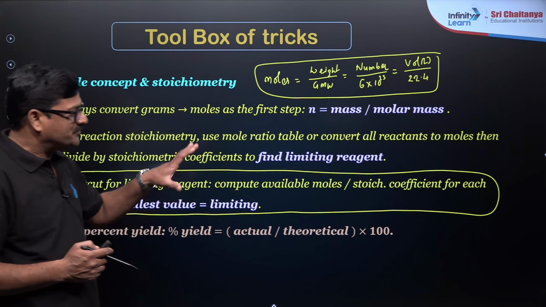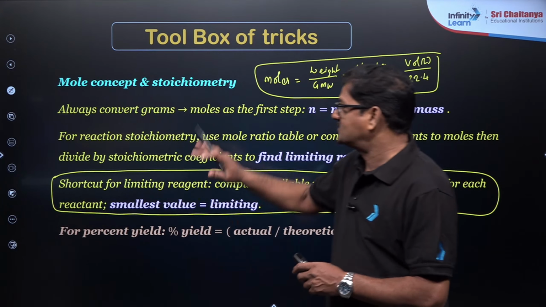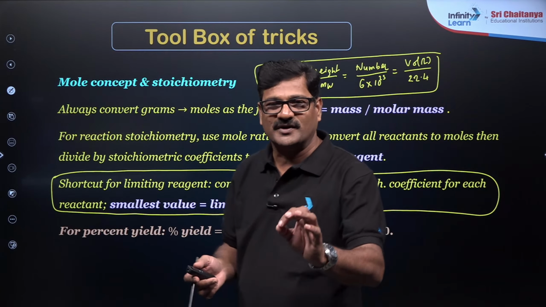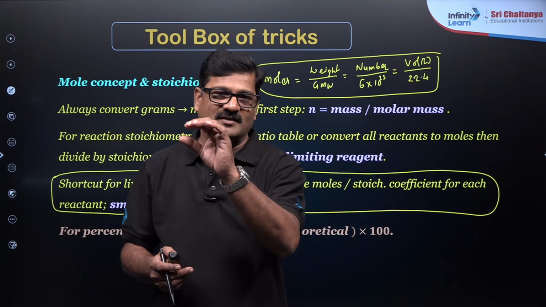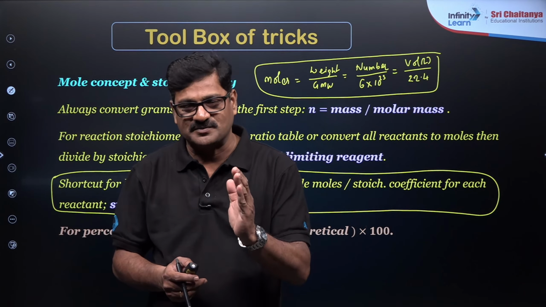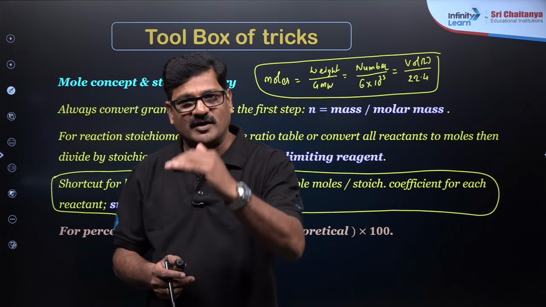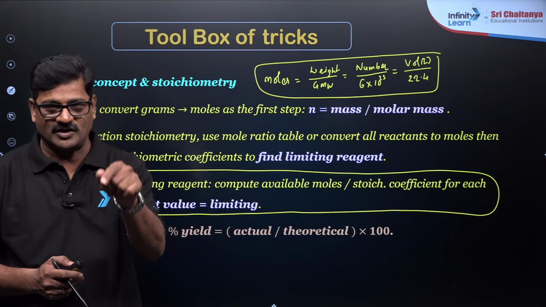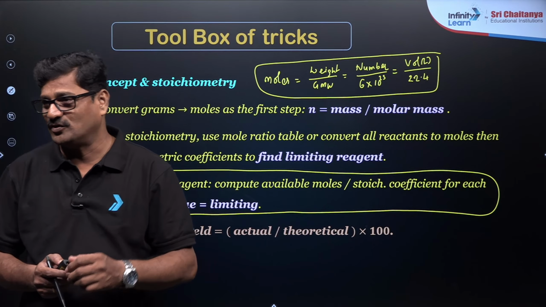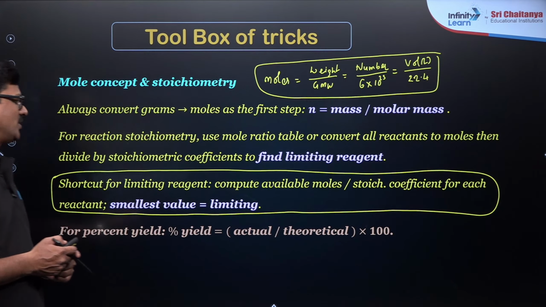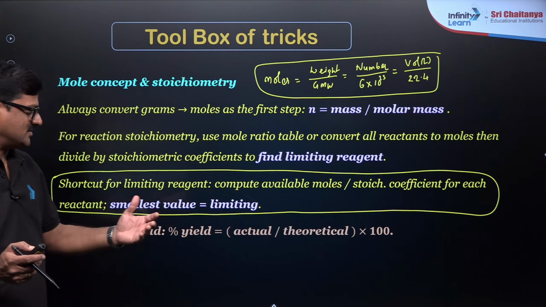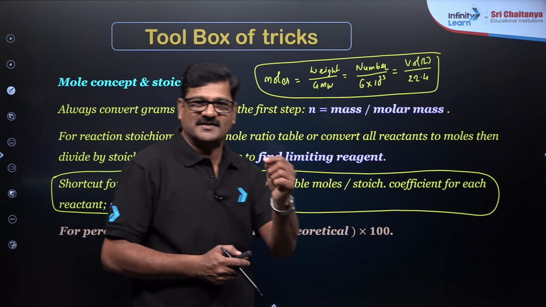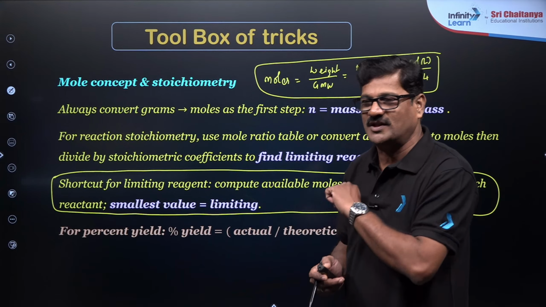To find the limiting reagent, the first point is over, second point. I have a simple trick. Take the number of available moles of each substance divided by its stoichiometric number. The division which has the least number is going to be the limiting reagent. So number of moles by stoichiometric coefficient, that's it. The smallest value is going to be the limiting reagent. I have a couple of examples also, which I am going to discuss at the end.